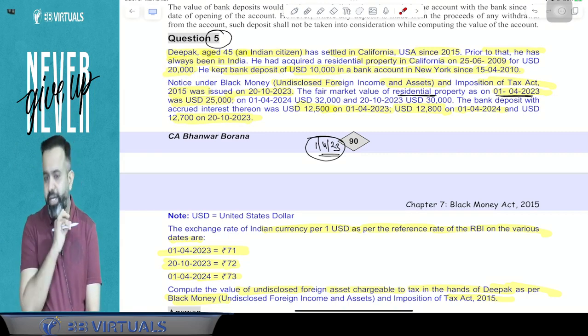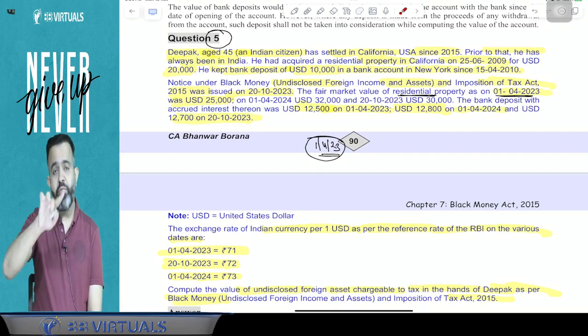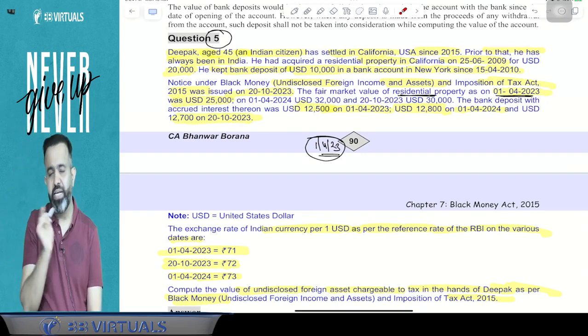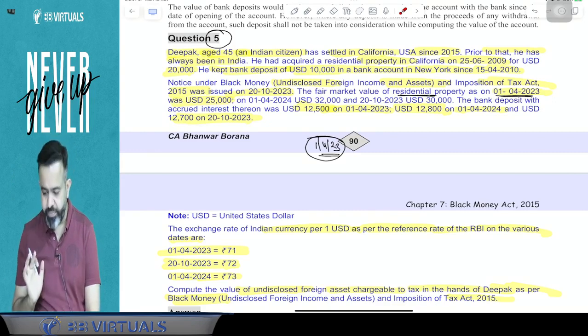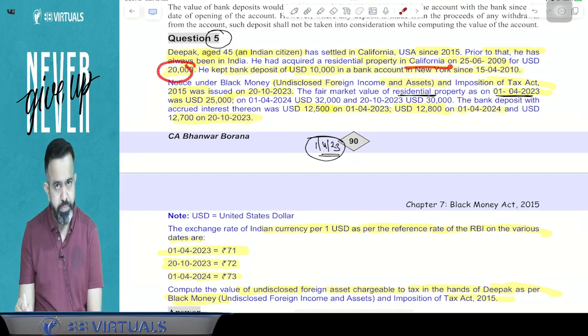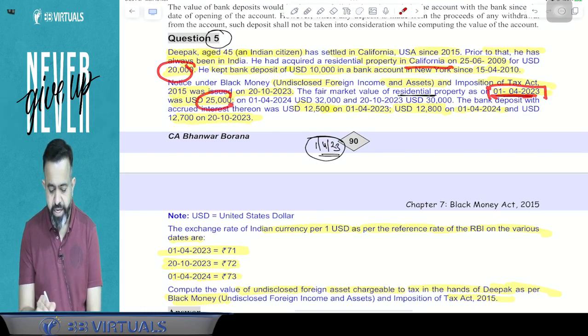Now guys, what will be the value? For the residential property, the value will be the cost or the FMV as on valuation date, whichever is higher. So your cost was $20,000 for the house property, and the value as on valuation date 1/4/2023 is $25,000.